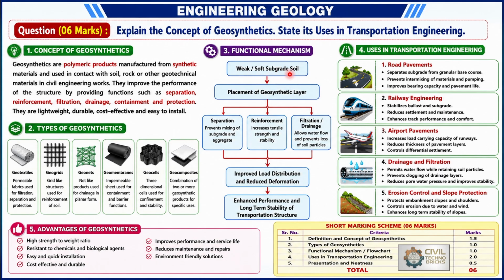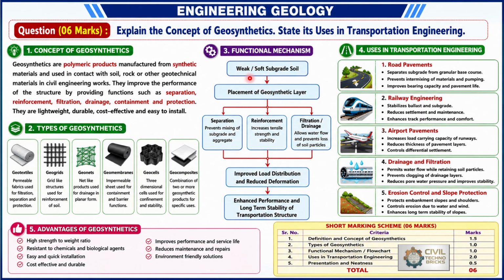So, we start with weak or soft subgrade soil. After that, a geosynthetic layer is placed below that soil, using three techniques: the separation technique, the reinforcement technique, and filtration or drainage. After that, we improve the load distribution and reduce deformation, and then we get enhanced performance and long-term stability of the transportation structure.